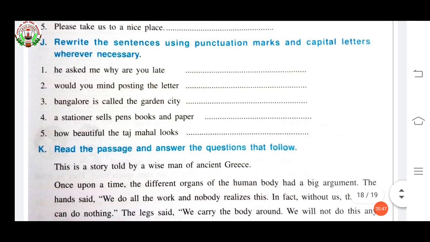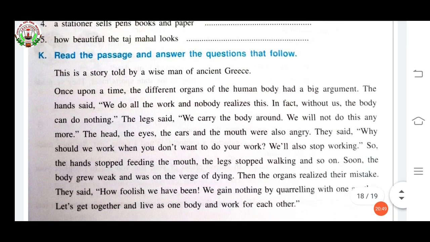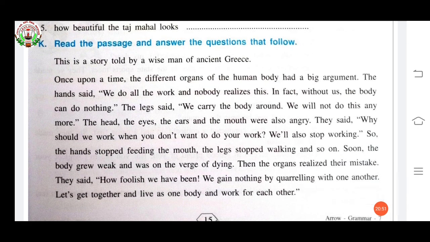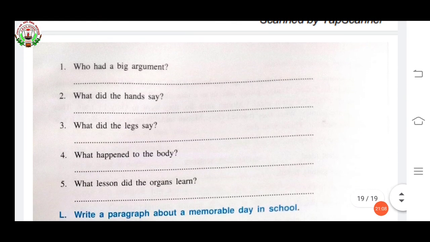Now this exercise is complete. Now exercise K. Read the passage and answer the questions that follow. Here I will read this passage for you, but it is homework. What you have to do is read the passage once again after my reading, and then find out these answers.